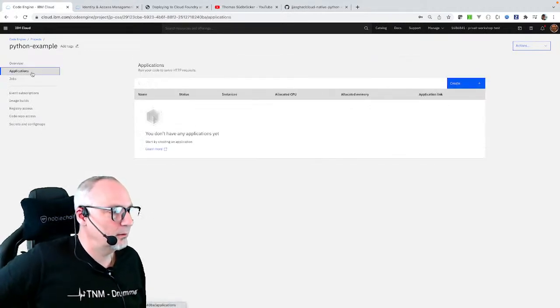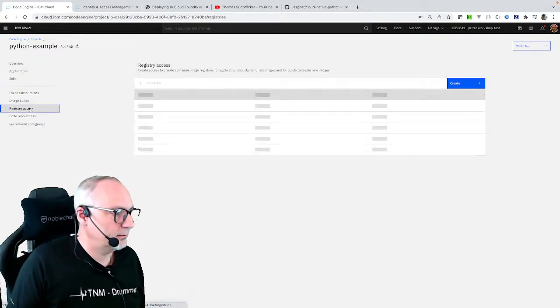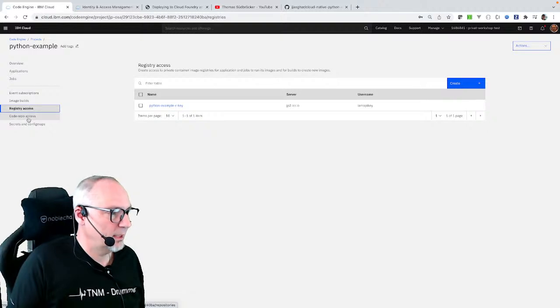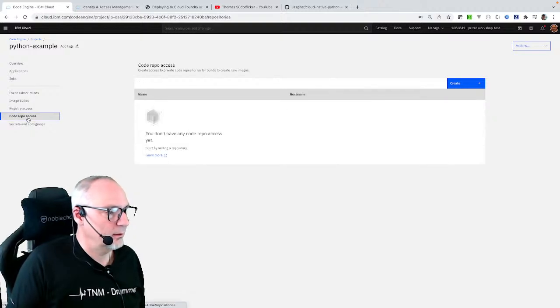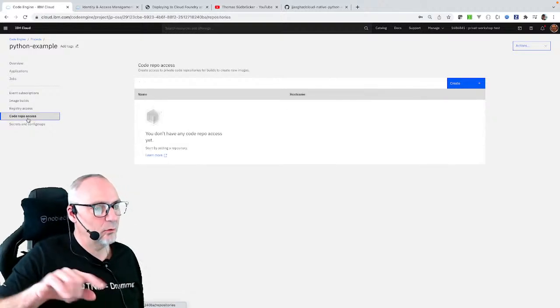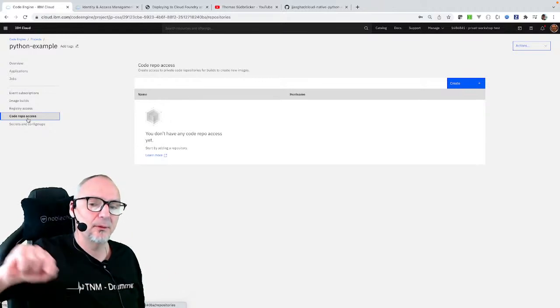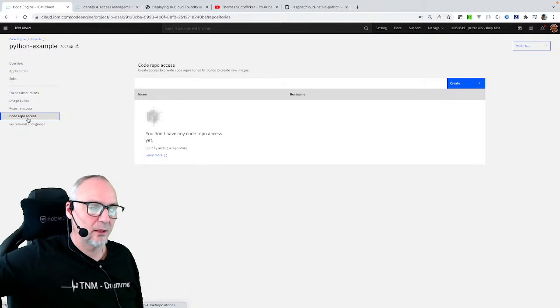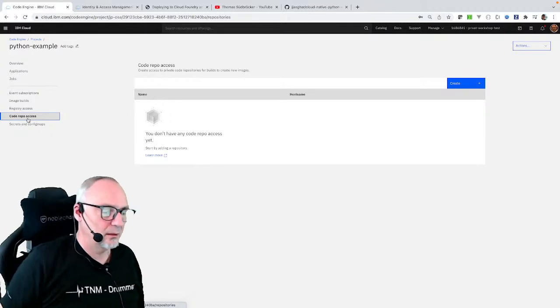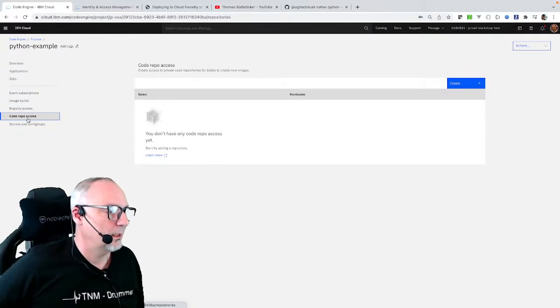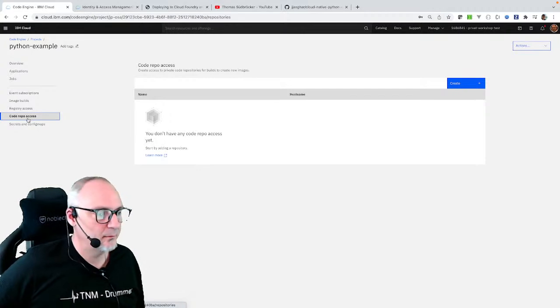So let us take a look at what the next steps will be. Here we want to have an application running later on. We have this registry access. We have no access to a code repository, which is what we would need if we did not have this public repository access, as I already have here in this situation. And then we would do the same for GitHub.